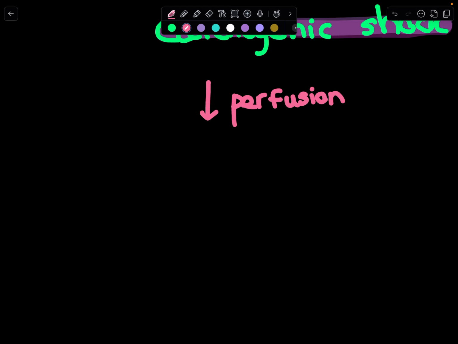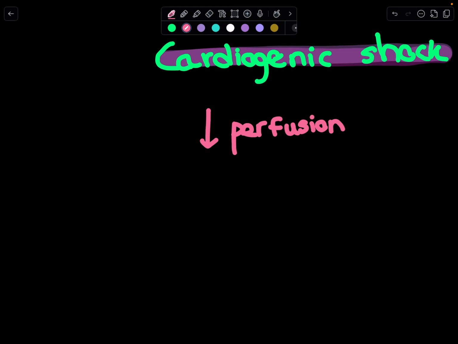Okay, so what's cardiogenic shock and why does it progress by positive feedback? Cardiogenic shock is when the heart fails to pump enough blood to meet the body's needs, leading to dangerously low blood pressure and organ failure. It's often triggered by a severe heart attack or advanced heart failure, where damaged heart muscle drastically reduces cardiac output.